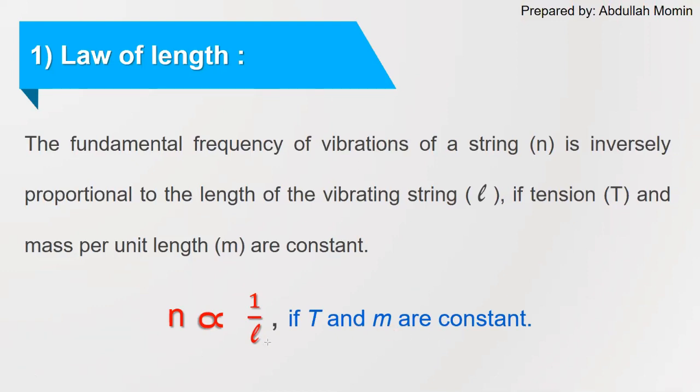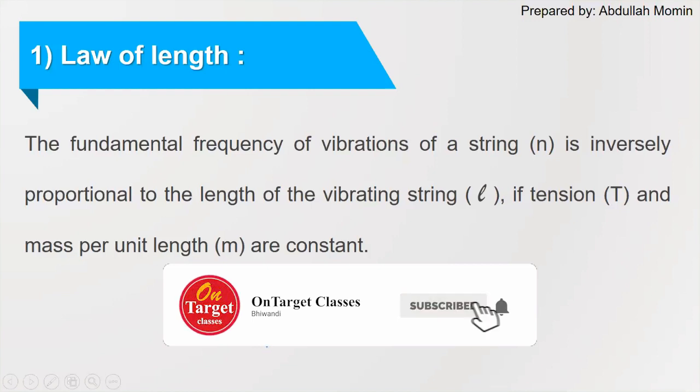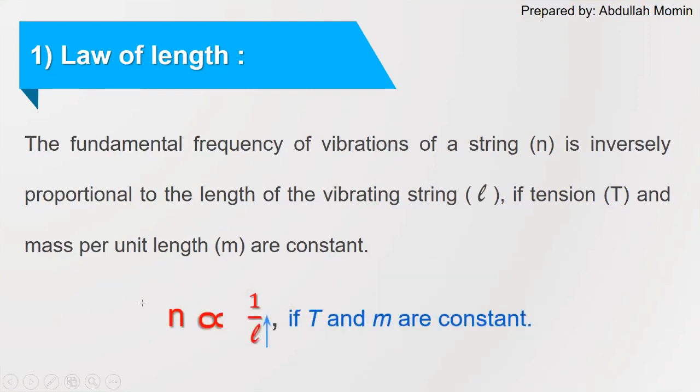This means that if we increase the value of L, the value of n goes on decreasing, and if we decrease the value of L, the value of n goes on increasing. Vibrating length increases, fundamental frequency decreases, or fundamental frequency increases, that means vibrating length decreases. That is what the inversely proportional sign means. So if n increases, L goes on decreasing, and if n decreases, L goes on increasing.